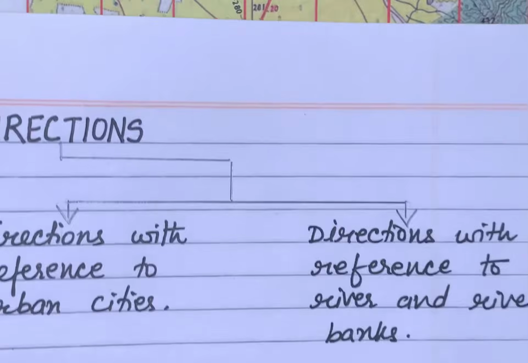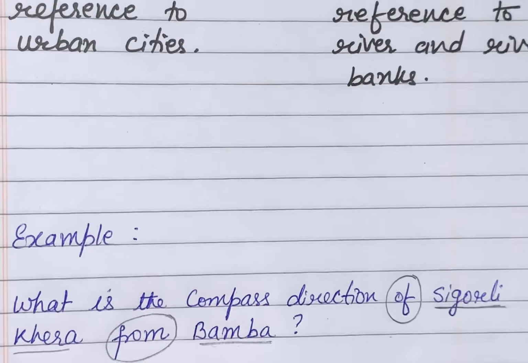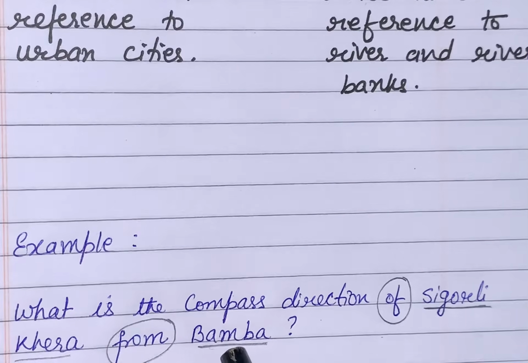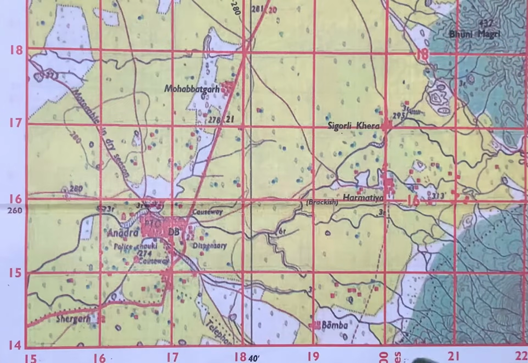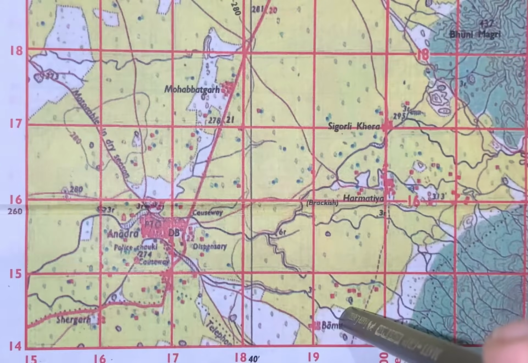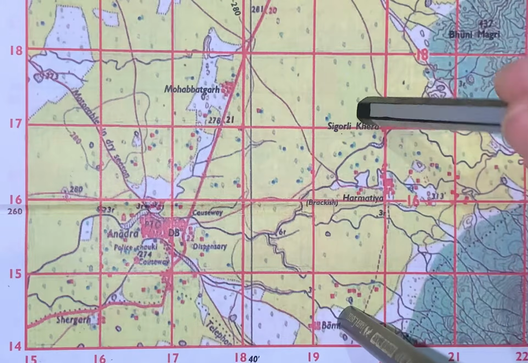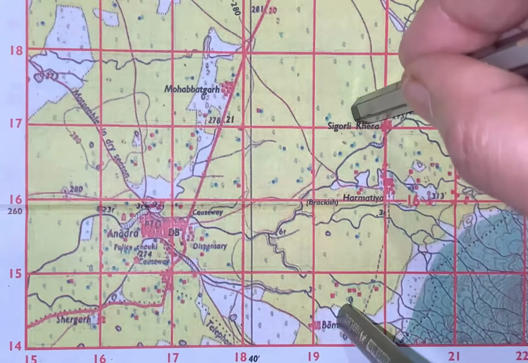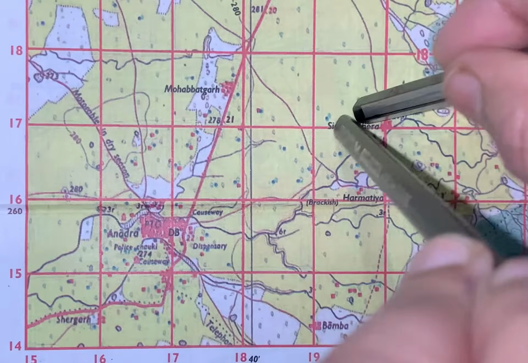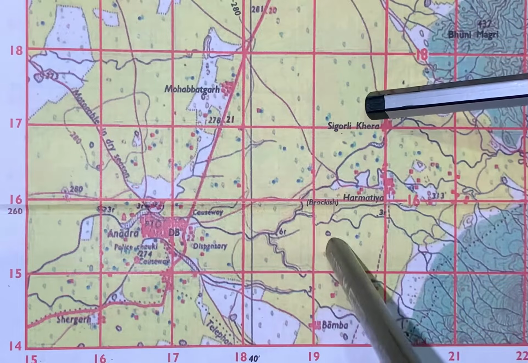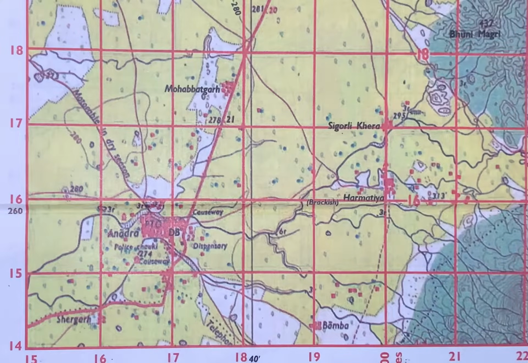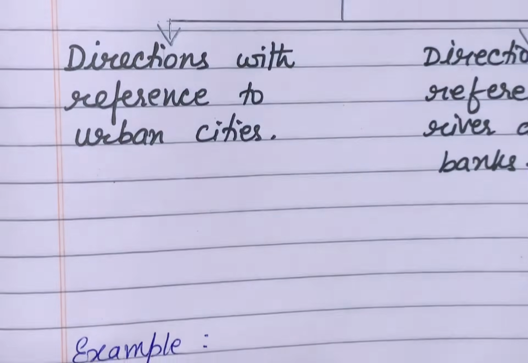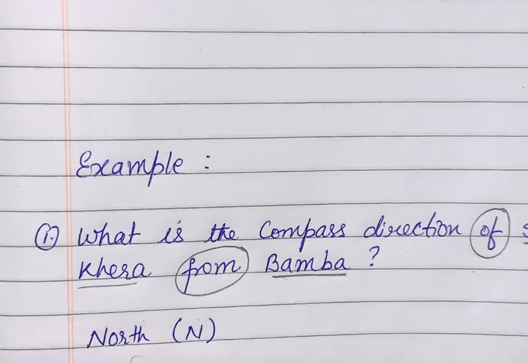Second important point is to find out from where. From Bamba you have to find direction. So from Bamba, it means you are standing in Bamba and you have to reach the place Sigorli Khera. So you are moving in the direction north. See, you are moving in which direction? Towards north. So the answer will be north. You can write in capital N.